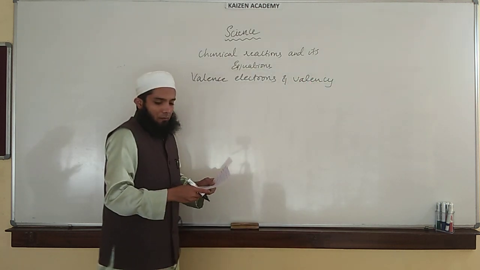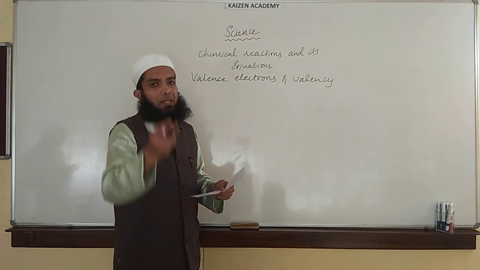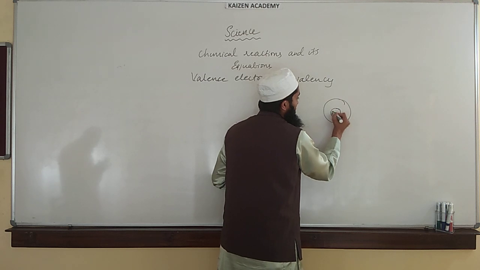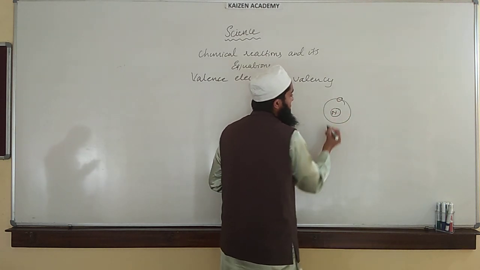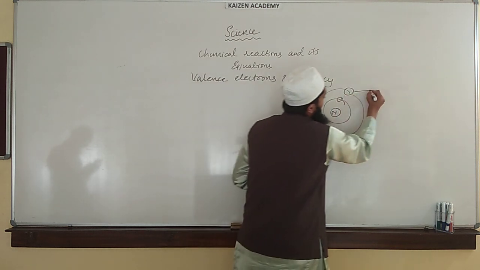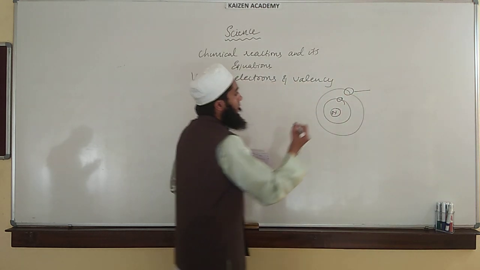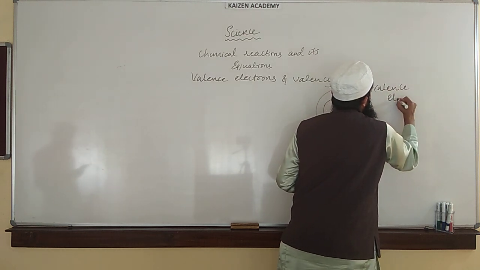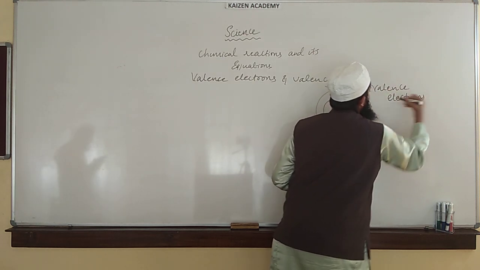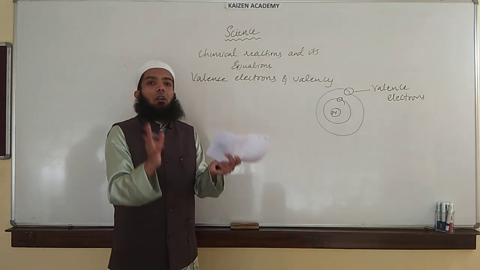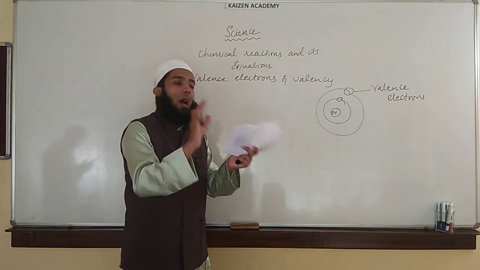The electrons which are present in the outermost orbit are called valence electrons. The nucleus is present in the center and the electrons are revolving, and the electrons present in the outermost shell are referred to as valence electrons. These electrons help in the formation of a bond from one atom to another atom.